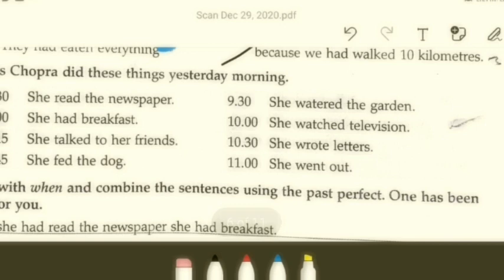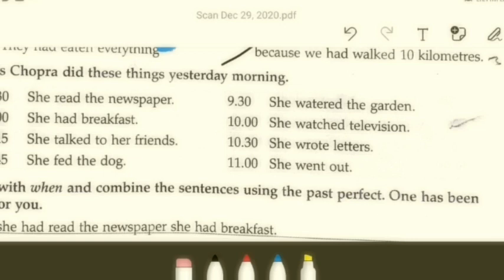It says Mrs. Chopra did these things yesterday morning. Okay, so a few activities are listed. The morning activity is basically done by Mrs. Chopra. Mrs. Chopra, of course, is a lady, right? She did these things in the morning. At 7:30, she read the newspaper. At 8, she had her breakfast. At 8:15, she talked to her friends. By 8:45, she fed the dog.